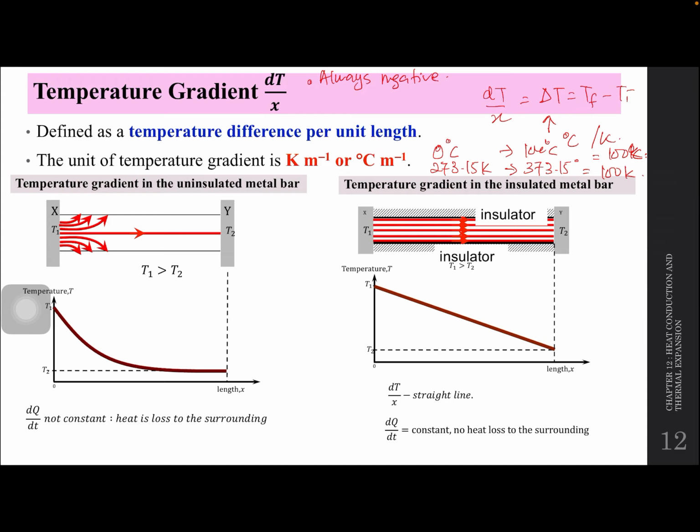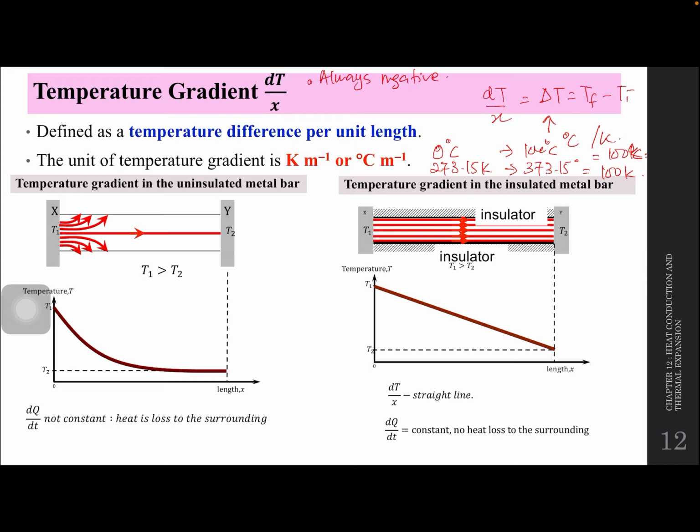Okay, so kita ada temperature gradient in the uninsulated metal bar. Uninsulated maksudnya besi tu awak panaskan, lepas tu letak je dekat luar, tak tutup. Means that dq over dt, so kita tengok kat sini, dT over x basically dia punya gradient lah.